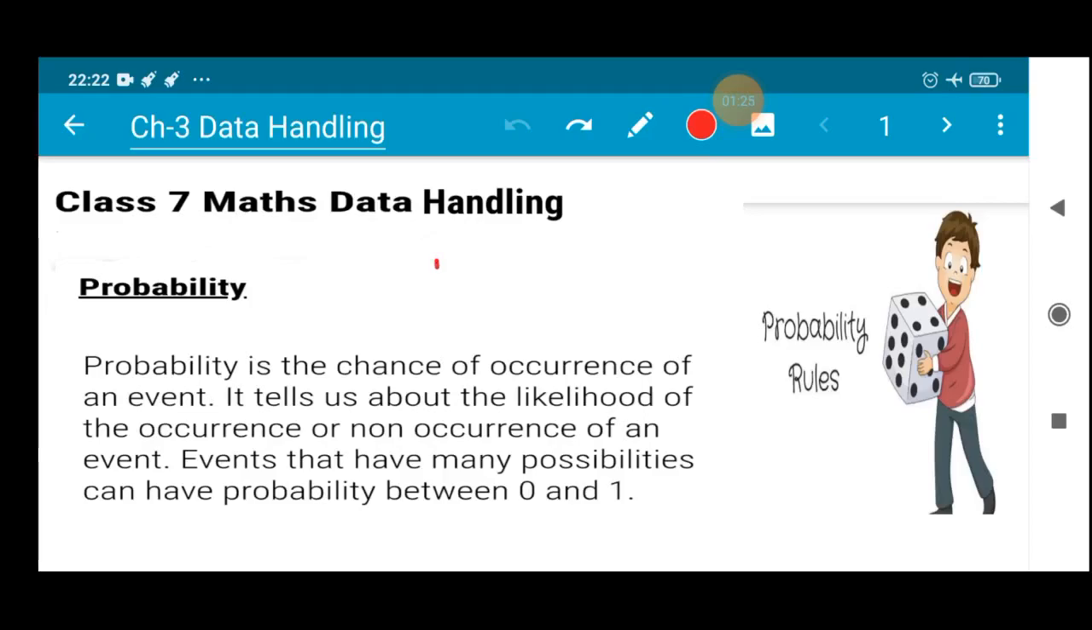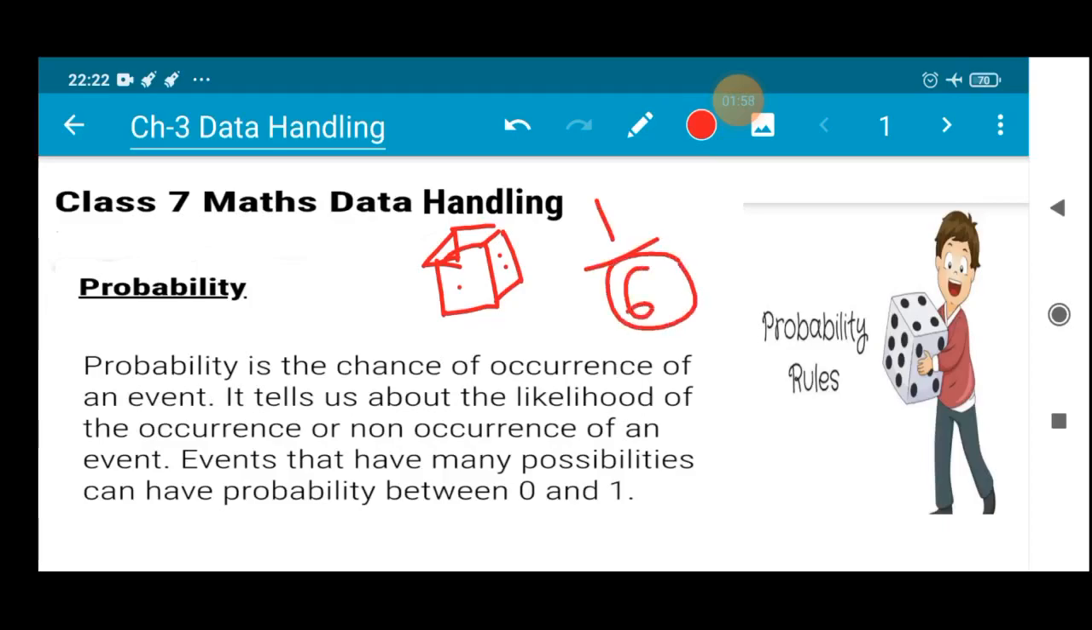So you have played Ludo, right? In Ludo, the dice is of cube shape. It has 6 sides, 6 faces, and in each face there is a number ranging from 1 to 6, isn't it? So when you throw a dice, any number can come. So the probability of getting any number will be 1 by 6.